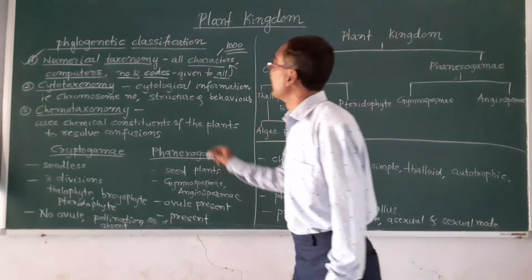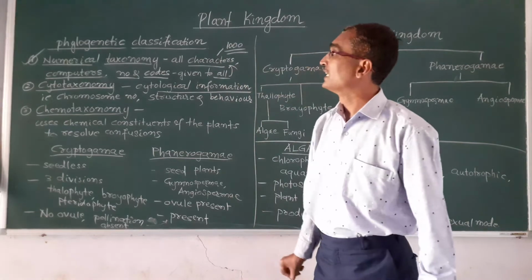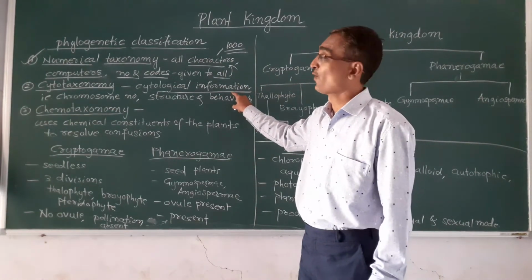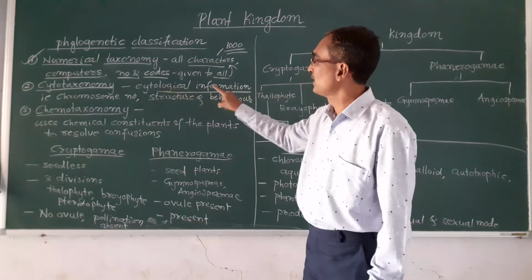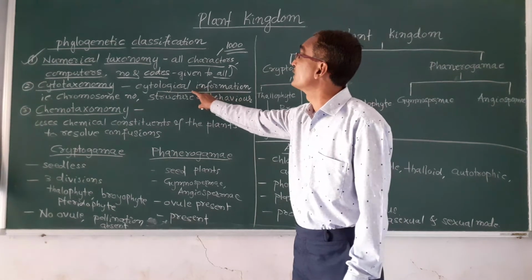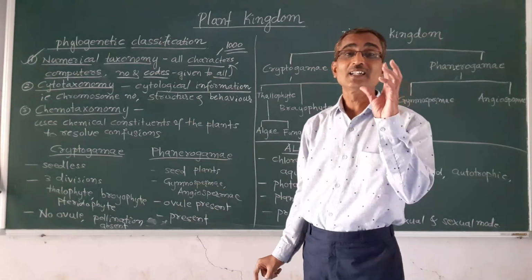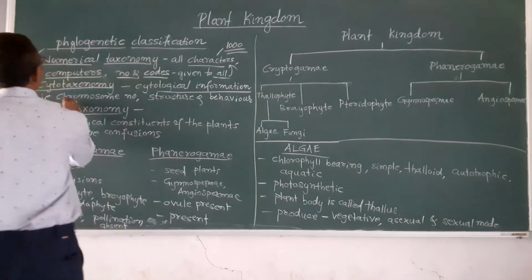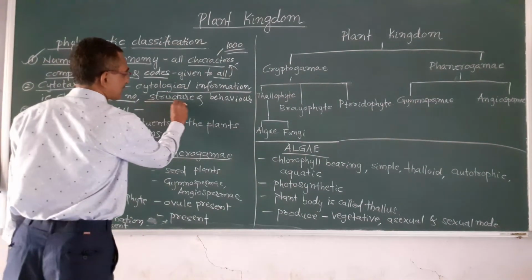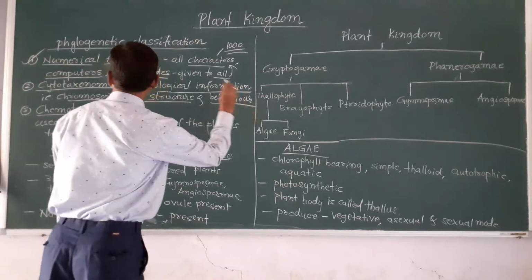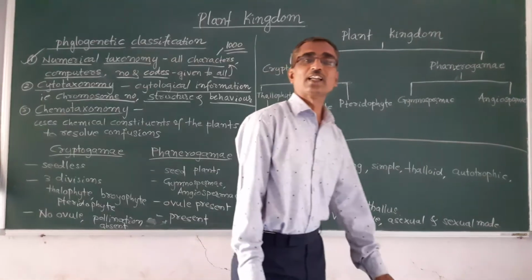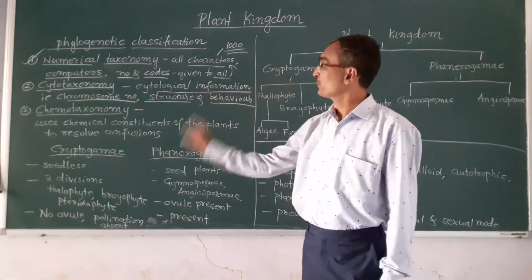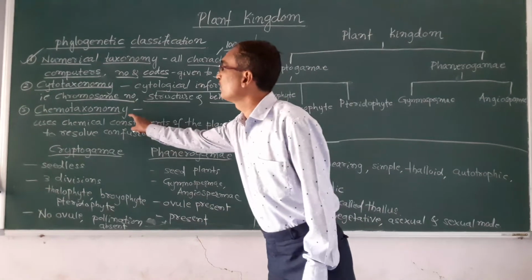Here, it is based on cytological information. Cytotaxonomy is based on cytological information, meaning the information related to the cell, that is the chromosome number, the chromosome structure and the behavior of chromosomes. All this cytological information is considered in cytotaxonomy. And the next one is chemotaxonomy.